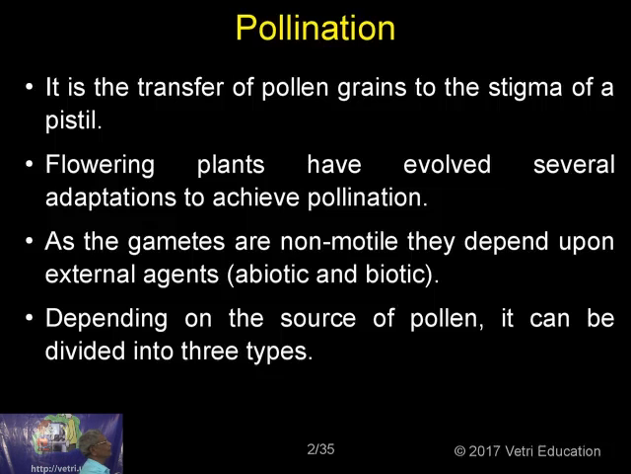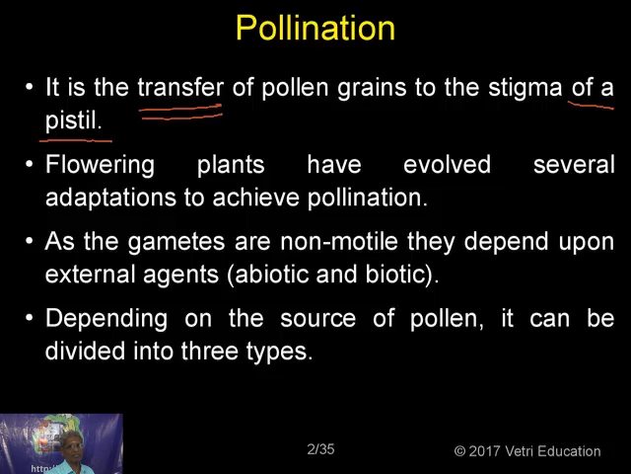Now, I have not told you the transfer of the pollen grain is to the stigma of which flower. It could be to the same flower, it could be to another flower, or it could be to a flower of a different plant, a different species. This transfer can take place in any way. Depending on that, I am going to divide pollination into many categories: self-pollination, cross-pollination, autogamy, allogamy, geitonogamy, xenogamy. Different types of pollination are there.